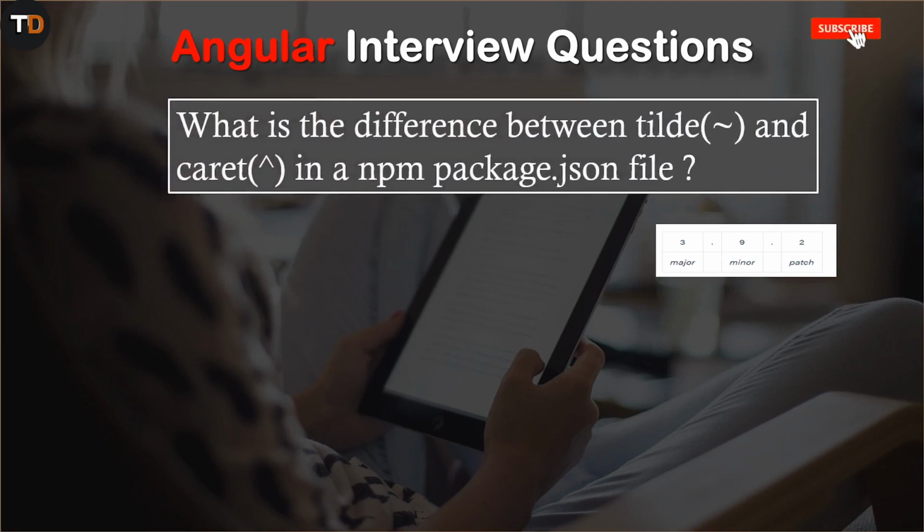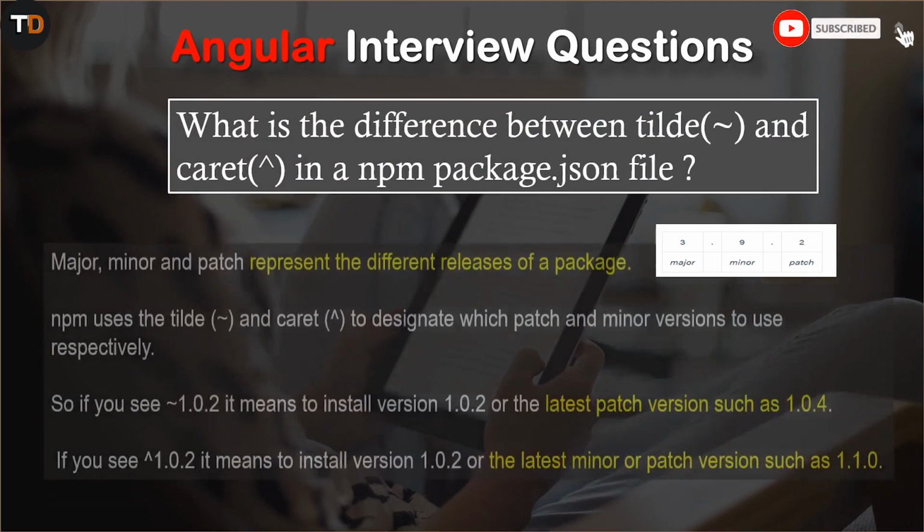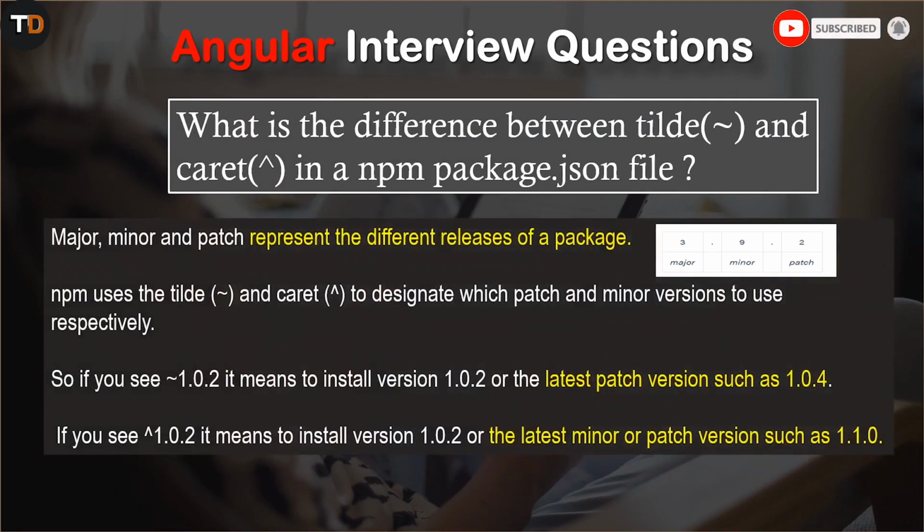Next question, what is the difference between tilde and caret in an npm package.json file, guys? Major, minor, and patch represent the different releases of the package. npm uses the tilde and the caret to decide which patch and minor version to use, respectively, guys.